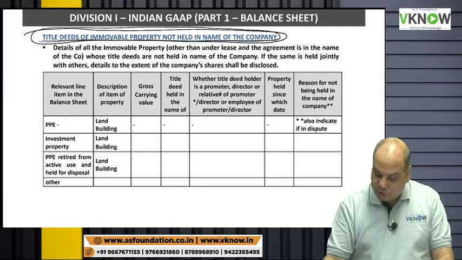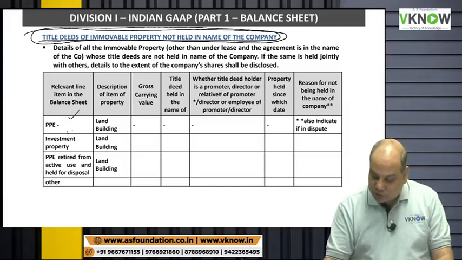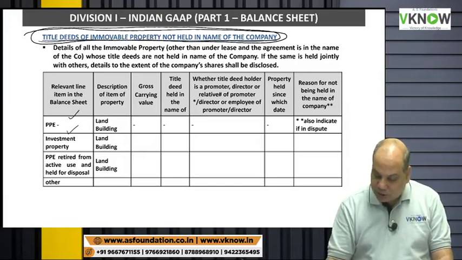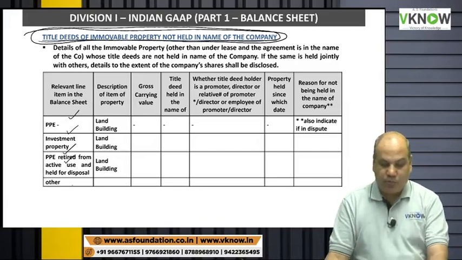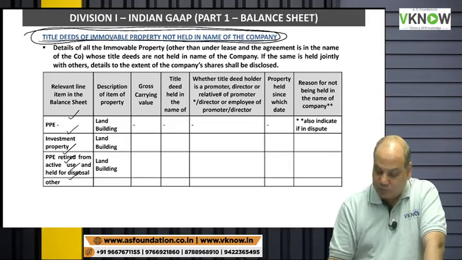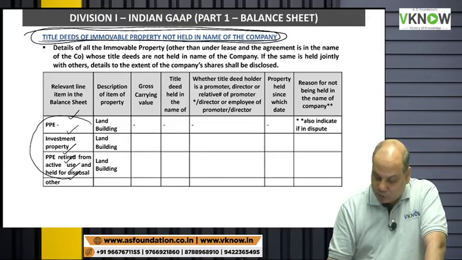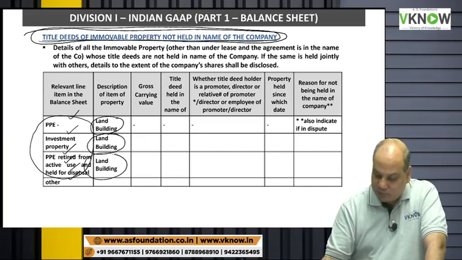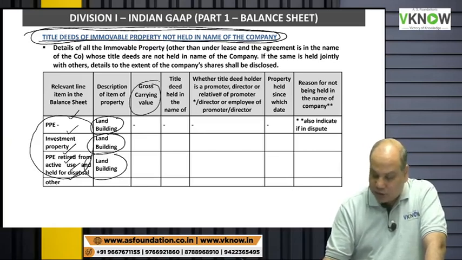So then you have to disclose which are such items: property, plant, equipment, investment property, property, plant, equipment retired from active use and held for disposal. These are the items we will show in the balance sheet. Description of the property you have to give: land, building, land and building. What is the gross carrying amount in the balance sheet? Title deed is held in the name of which party?